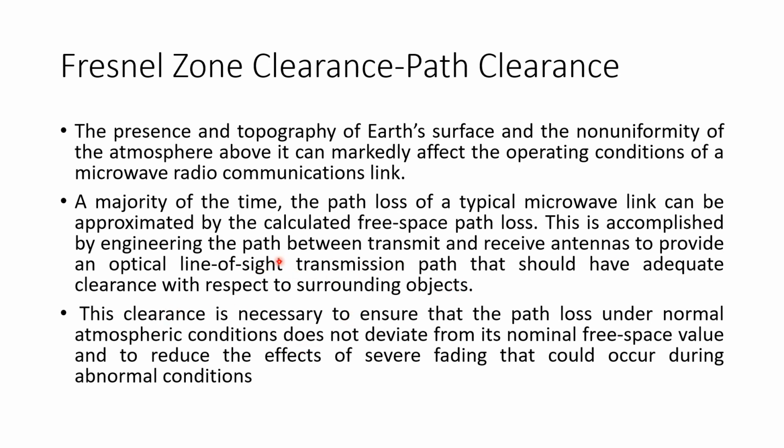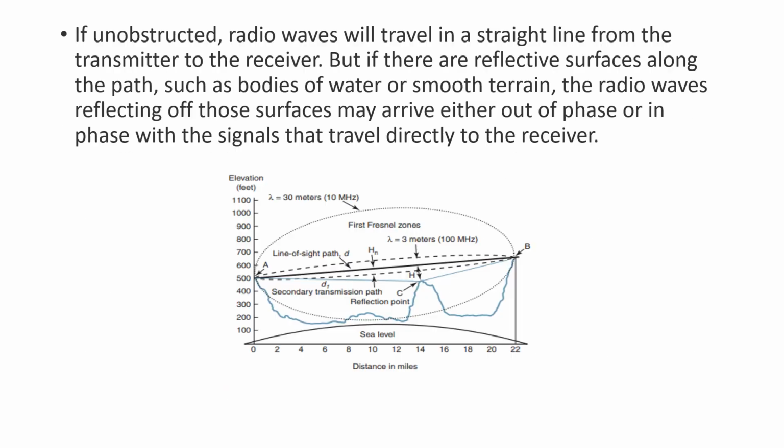So this clearance is necessary to ensure that the path loss, whatever we have calculated, is under the normal condition and is not going to deviate. Otherwise, because of the effects of severe fading which could occur due to abnormal conditions, we may not get the necessary output from that particular system.